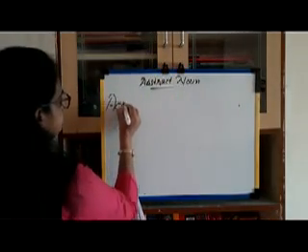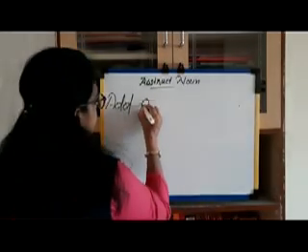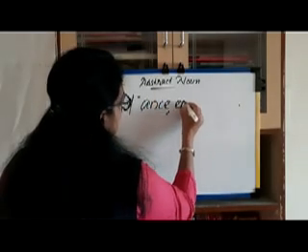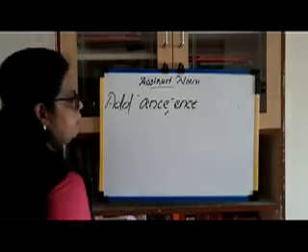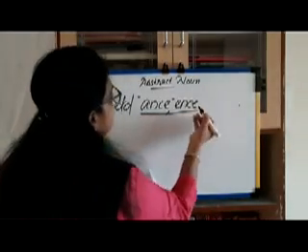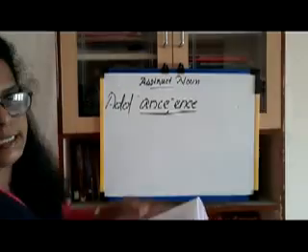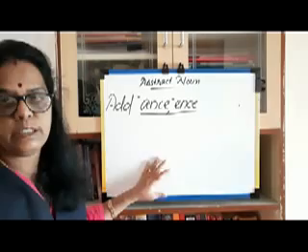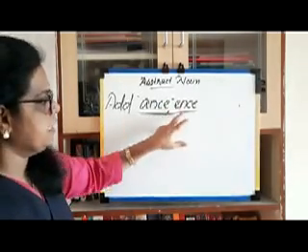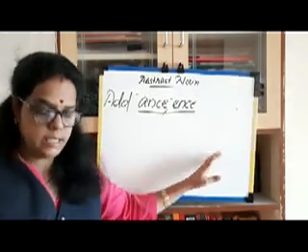Add what? A-N-C-E. A-N-C-E, or in other words E-N-C-E. Add A-N-C-E or E-N-C-E. I have given some adjectives or verbs. With these letters added, we will get an abstract noun.